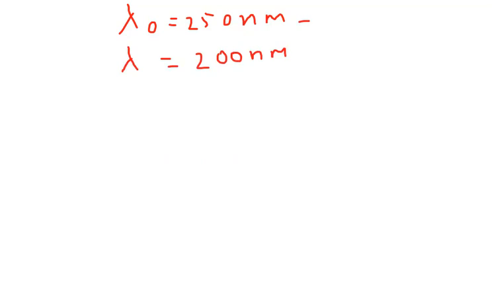Here I can write it as 250 into 10 power minus 9 meter, and here I can write it as 200 into 10 power minus 9 meter.